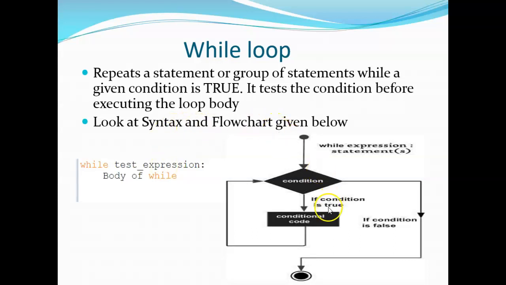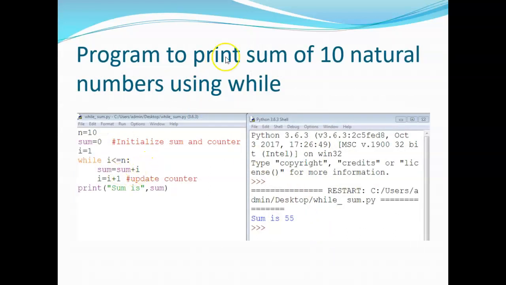Look at the syntax and flow chart. This is the flow chart. Here is a program to print the sum of 10 natural numbers, with indentation. After that there is a print for the sum. If you want to place this print inside the loop, you can observe a different output, with multiple printing. You can do that.